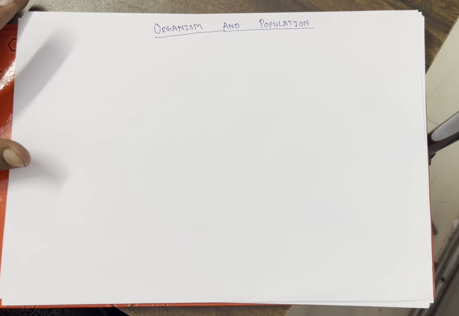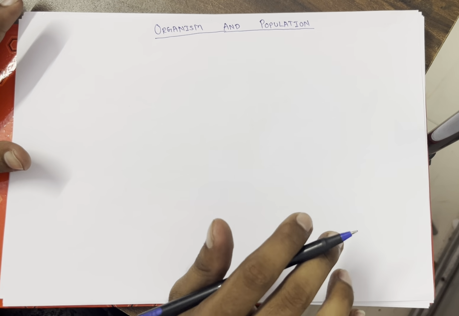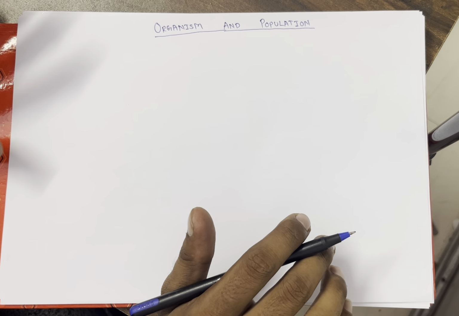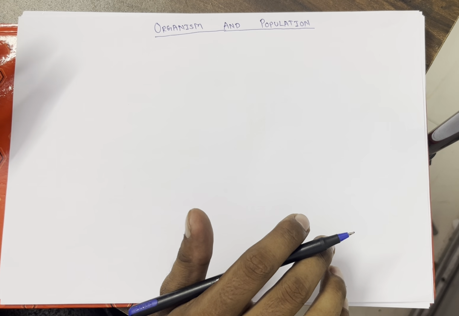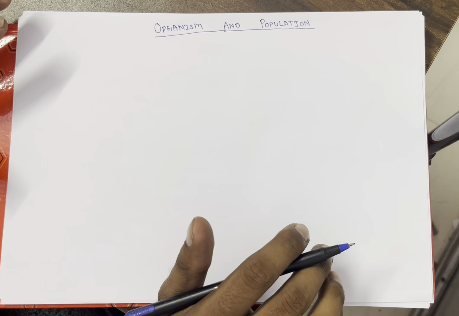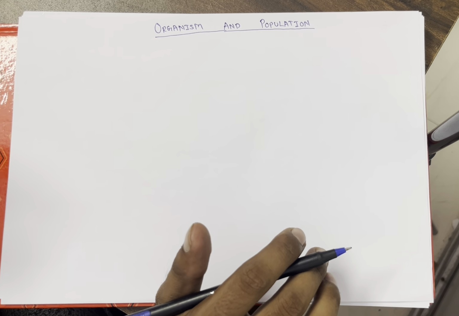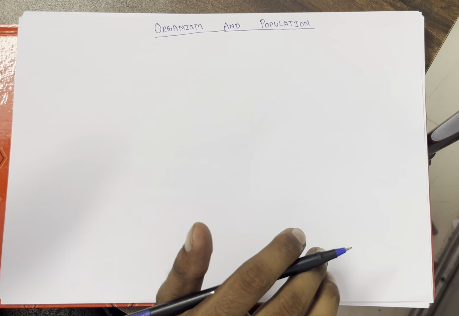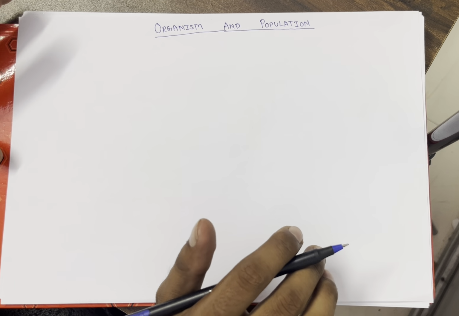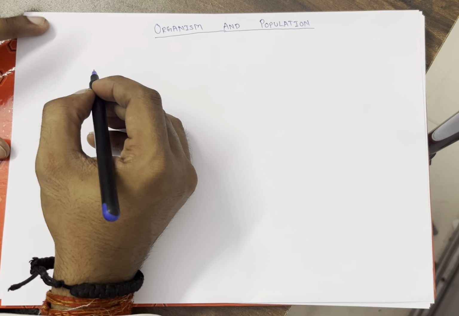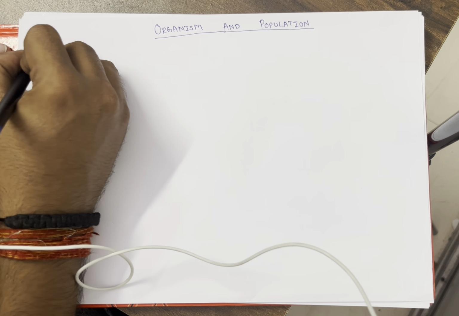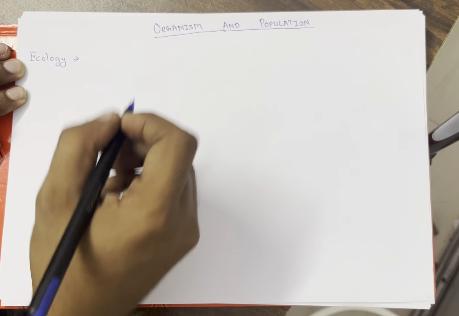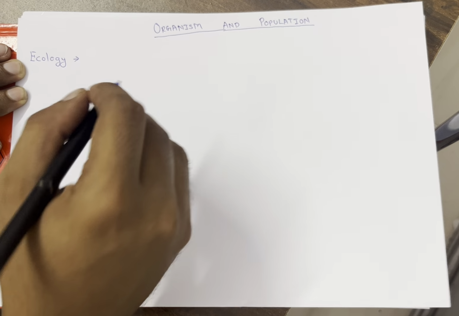Okay, let's start. Before discussing organism and population, I want to tell you that there are many branches of biology, like botany, the study of plants, and zoology, the study of animals, and various other branches such as microbiology, biochemistry, bioinformatics, life science, and genetics. But this topic, organism and population, comes under the branch of ecology. So what is ecology? Ecology is a study of interactions among organisms.